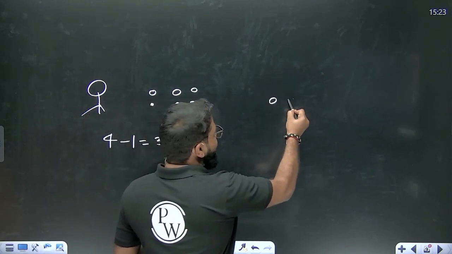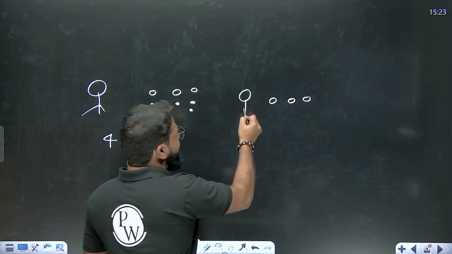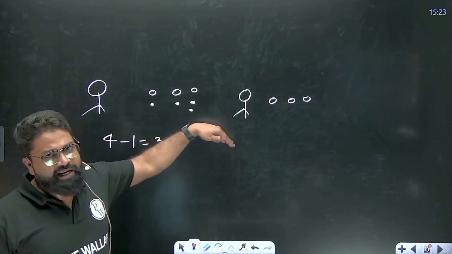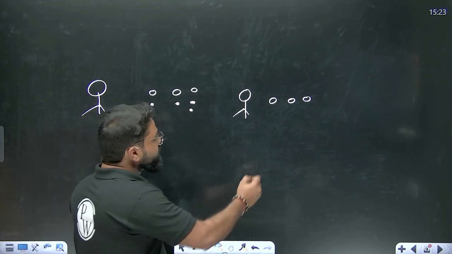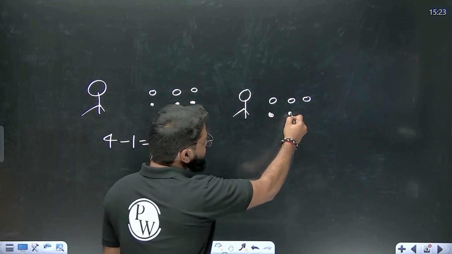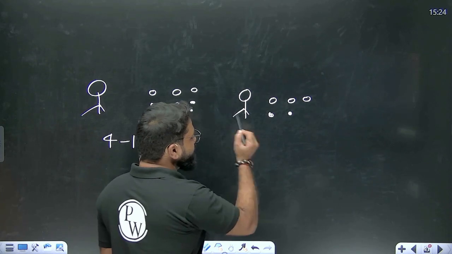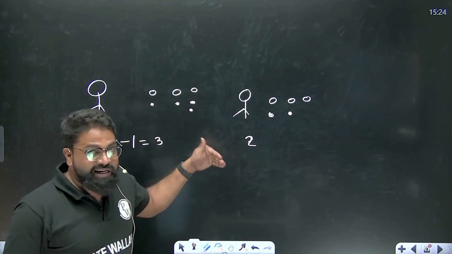Now, if I have 3 elements, let's consider I ask another child, you come and tell me how many coins are over here. This person is counting, this is 1, and then this is 2. Now, this person has counted 2. Now, can we say that it is a distinct counting?